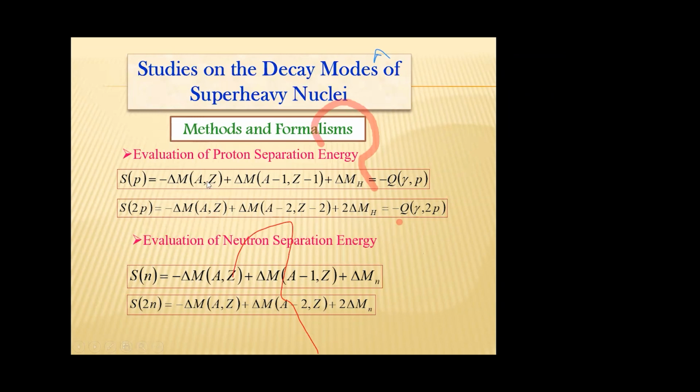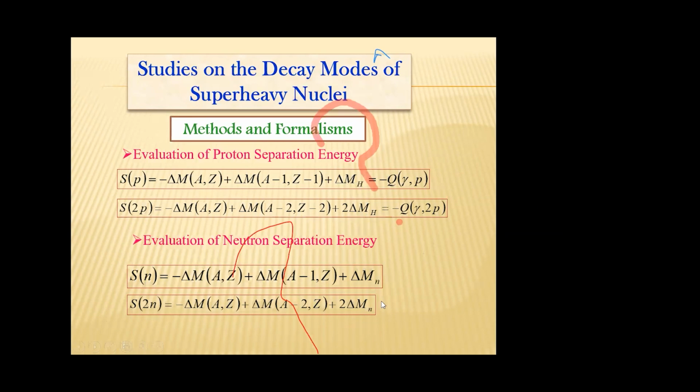Delta M A Z represents the mass excess of the parent nucleus. Delta M A-1 Z-1 represents the mass excess of the daughter nucleus. Delta M H represents the mass excess of the proton. Similarly, we can also calculate the one neutron separation energy using this expression and the two neutron separation energy using this expression.